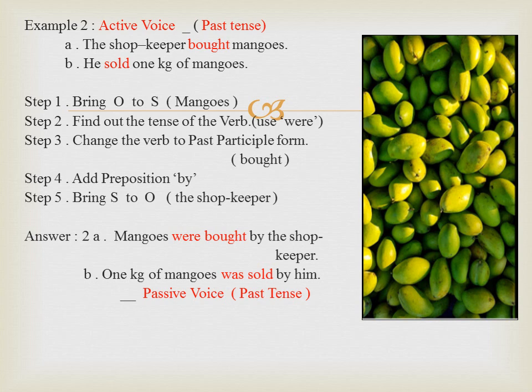In the second sentence, he takes the pronoun him in the object position. 1 kilogram of mangoes is a singular subject. Therefore, use was. Answer is 1 kilogram of mangoes was sold by him.